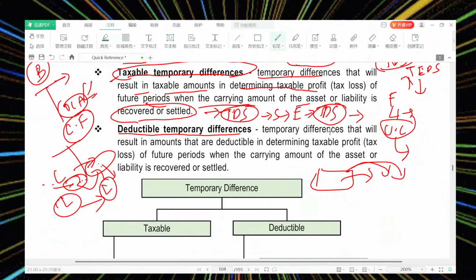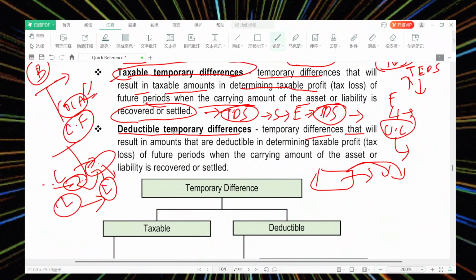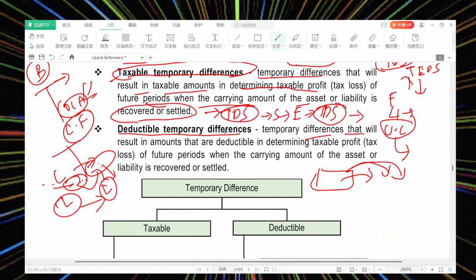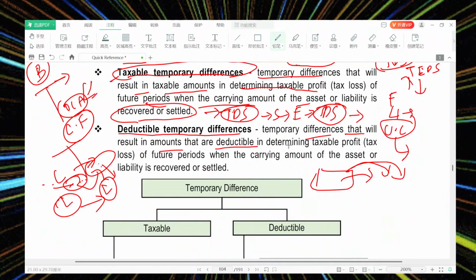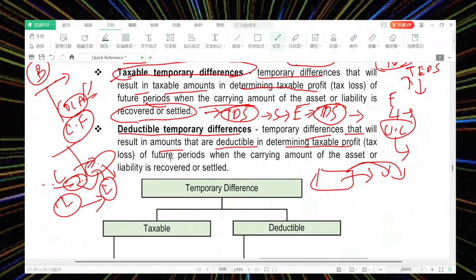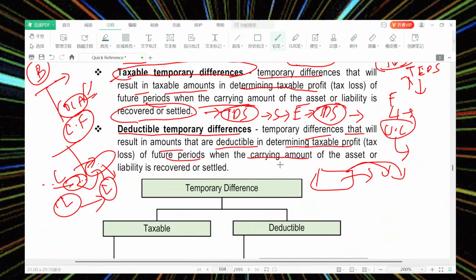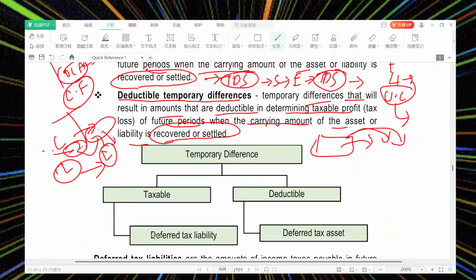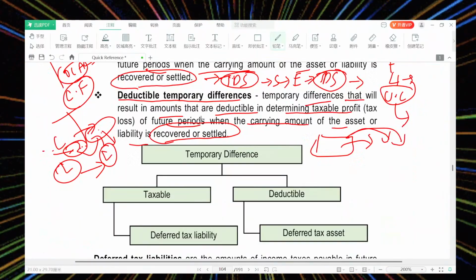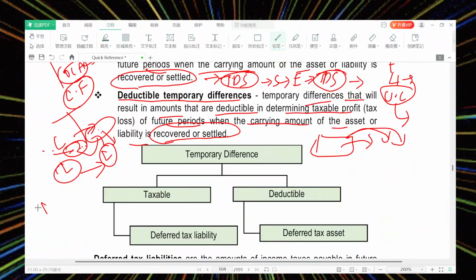Next, temporary difference: taxable and deductible temporary difference. What is a deductible temporary difference? A temporary difference that results in amounts that are deductible in determining taxable profit of future periods when the carrying amount of the asset or liability is recovered or settled. So, first, they need to deduct at the tax rate.